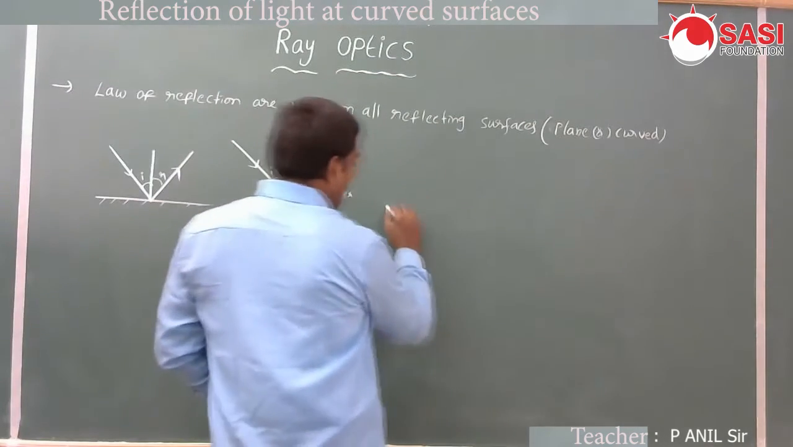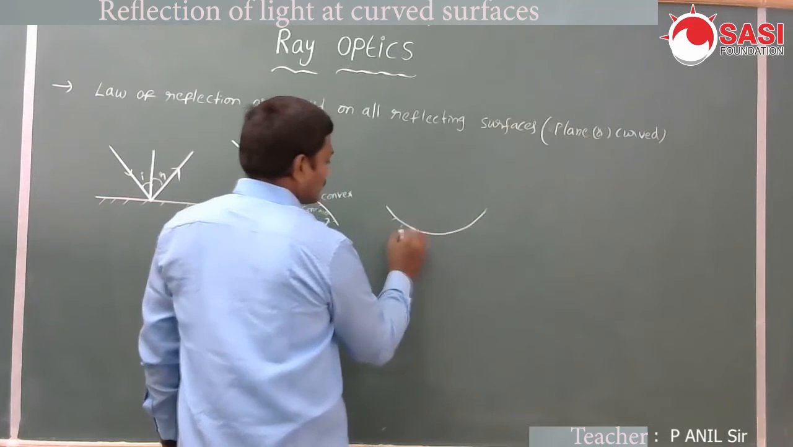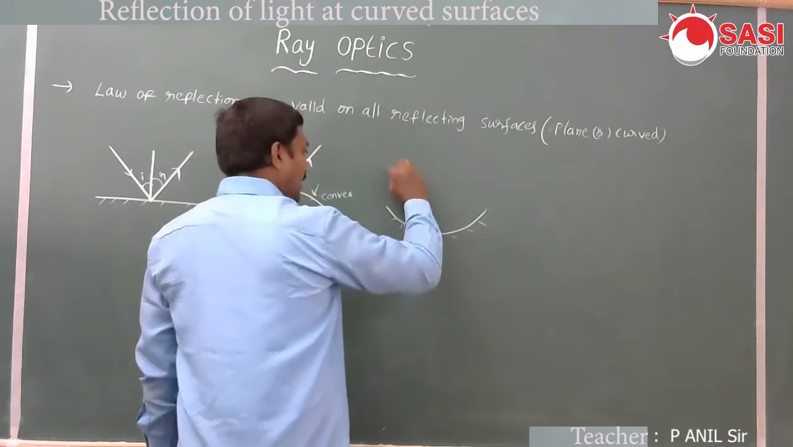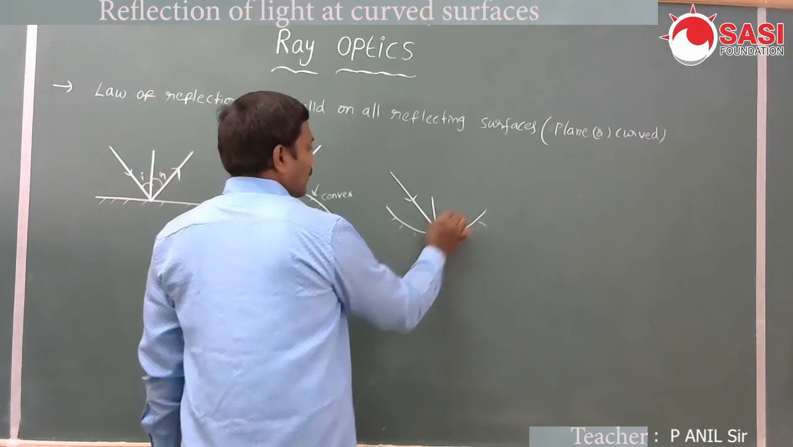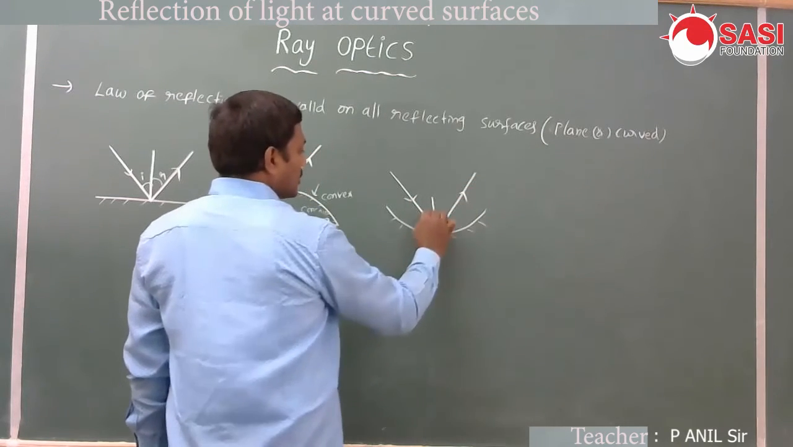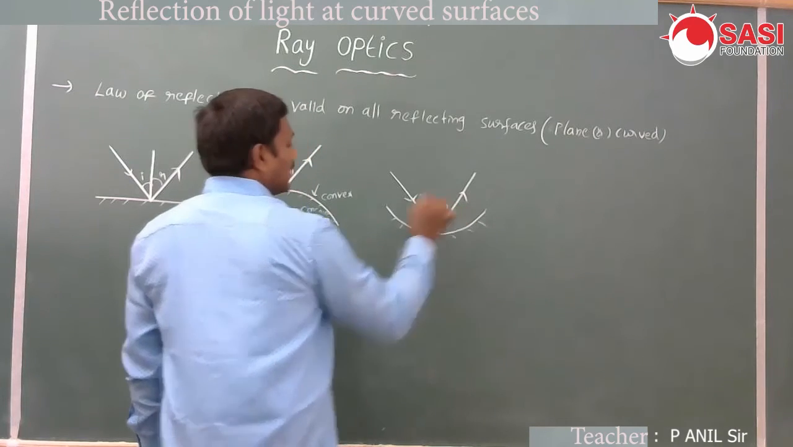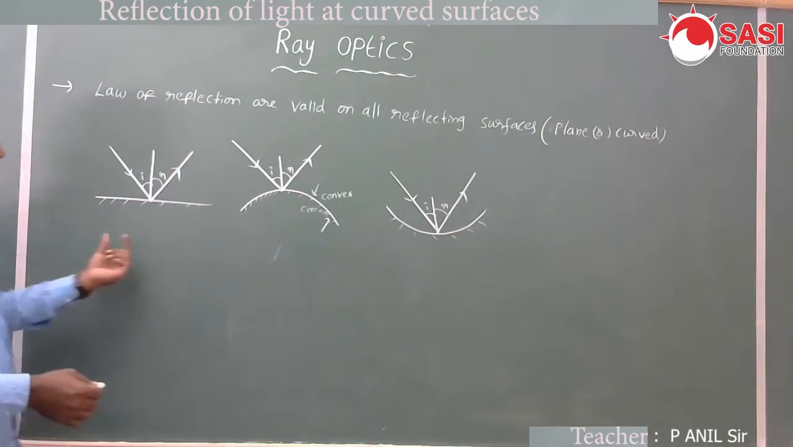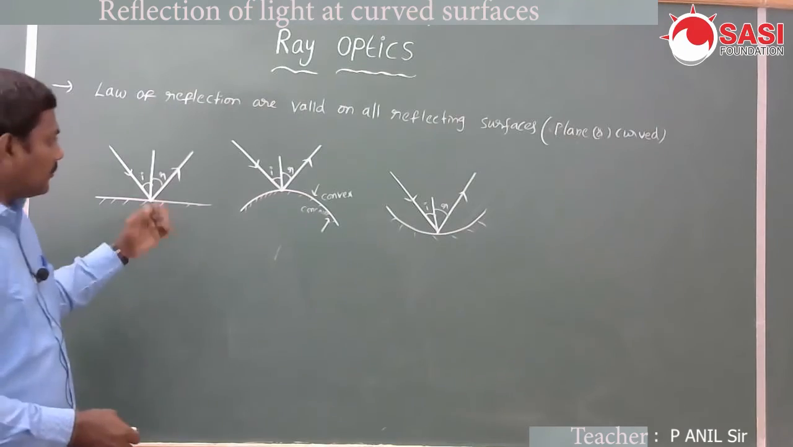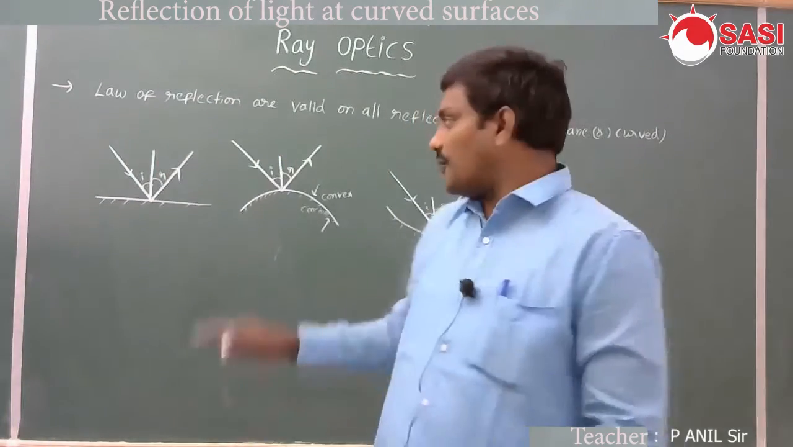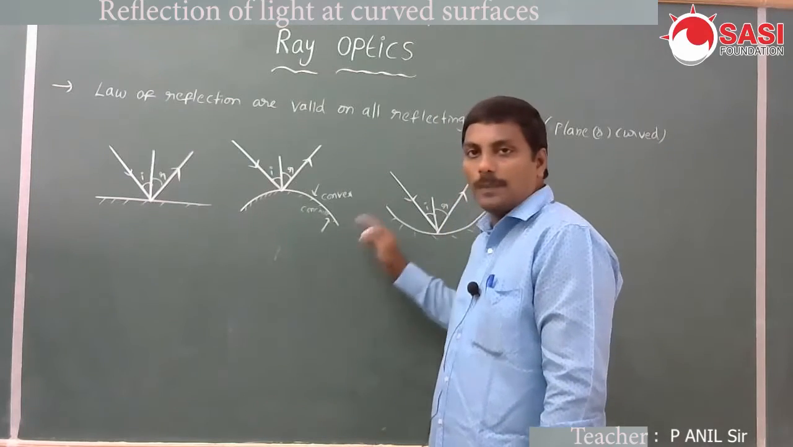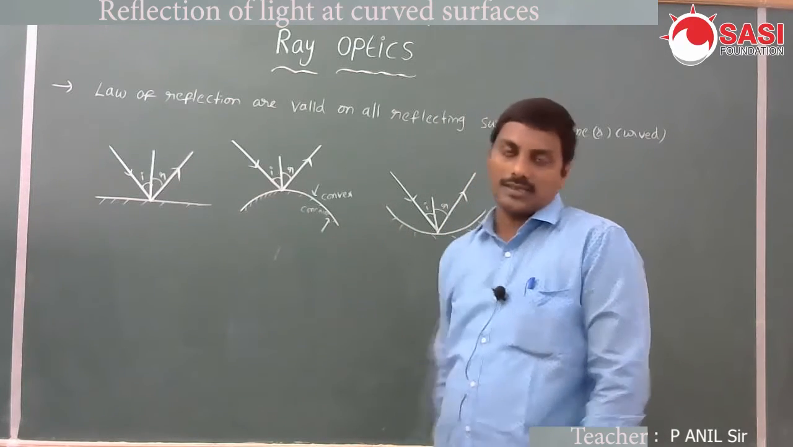Suppose you take a concave surface like this, a light ray is incident like this. This is the normal at the point of incidence. The reflected ray is like this. Here also angle of incidence is equal to angle of reflection. Whatever the surface may be, plane surface or curved surface, laws of reflection are valid at all plane surfaces and curved surfaces.